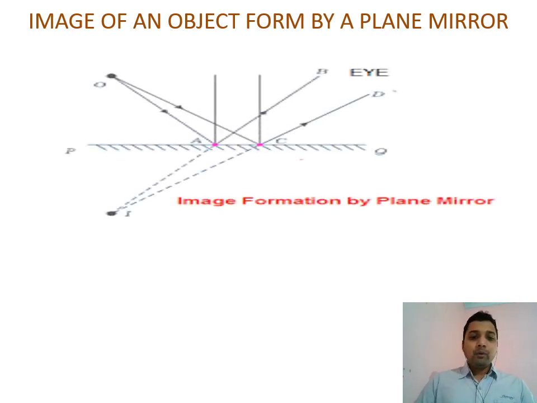Let us discuss it. When you take a point source of object, here you can see a point source of object. A ray of light from O, the object, strikes the mirror and returns back, which means we get the reflection.